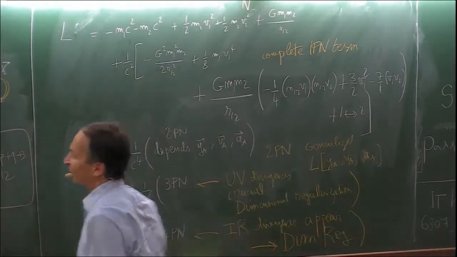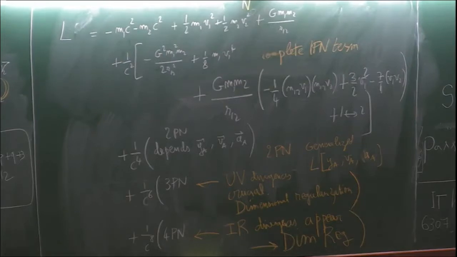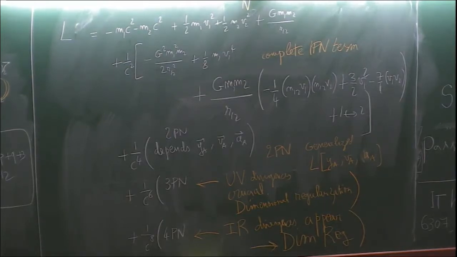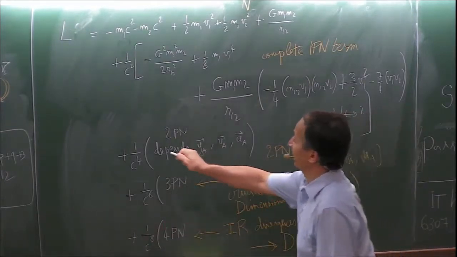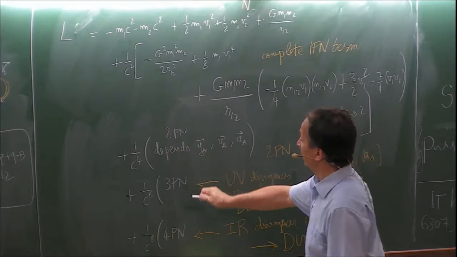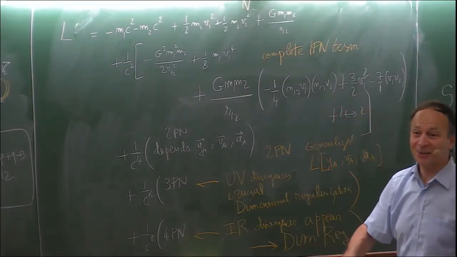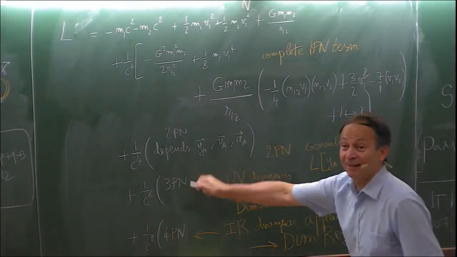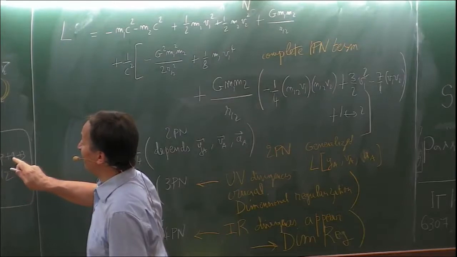So what are the infrared divergences? Yes? Sorry, I don't... so where? Here? R12, P plus Q plus 3.